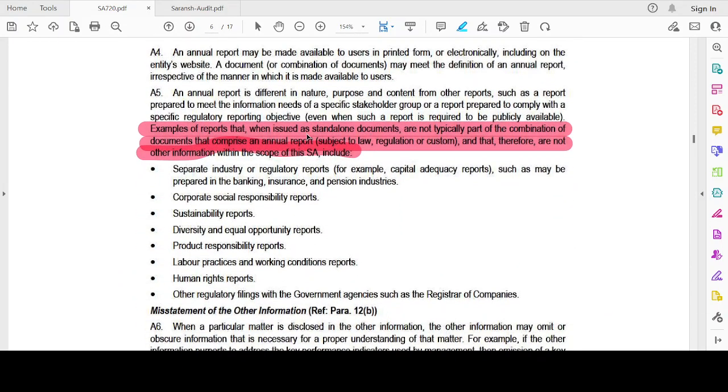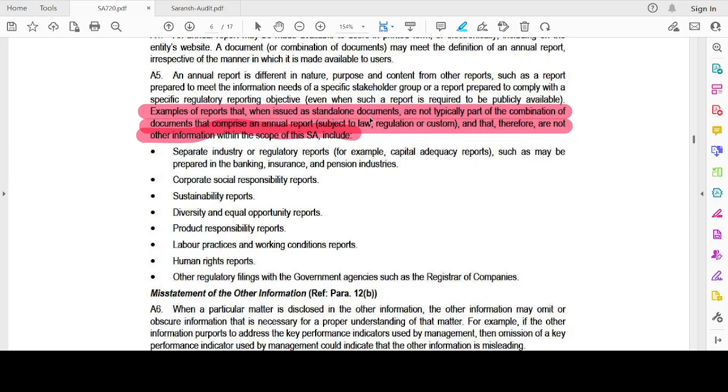Now, examples of reports that, when issued as standalone, are not typically part of the combination of documents that comprise the annual report, and that therefore are not the other information within the scope. So this is very important. See, what is other information, everybody knows, right? What does not form part of other information, that you need to know to get better marks. Okay.